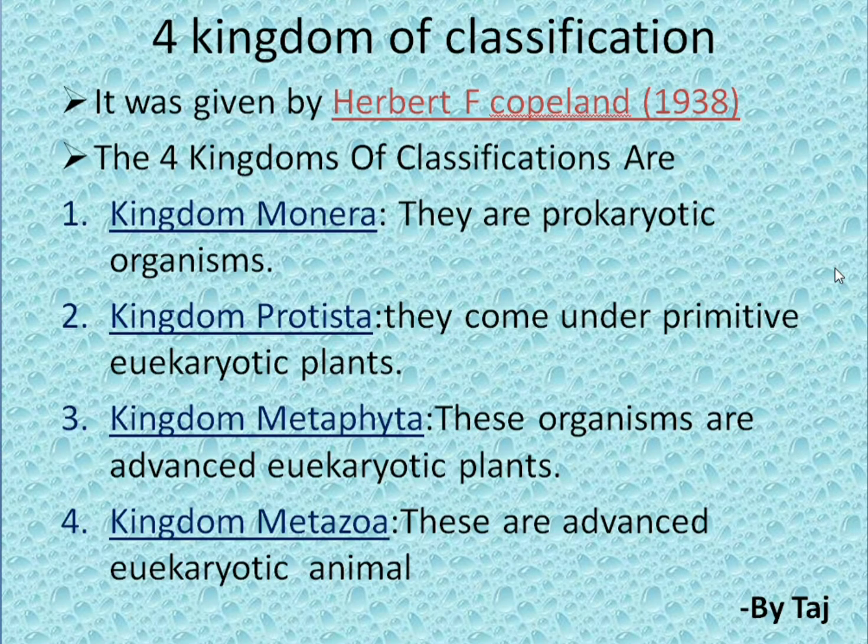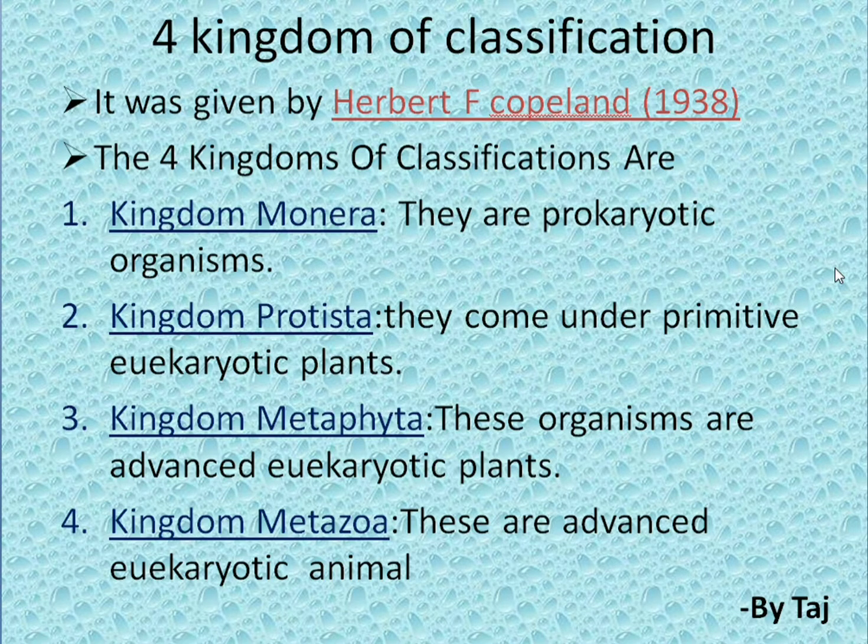Here, coming to the kingdom Monera, they are prokaryotic organisms. Prokaryotic means the organisms having a cell that is not externally bounded with the membrane. That is, we call it the absence of membrane bound organelles. And kingdom Protista means they come under primitive eukaryotic plants. Primitive means it is in a primitive stage. Eukaryotic means having a true nucleus. So true nucleus having a primitive stage of plants comes under the category called kingdom Protista.